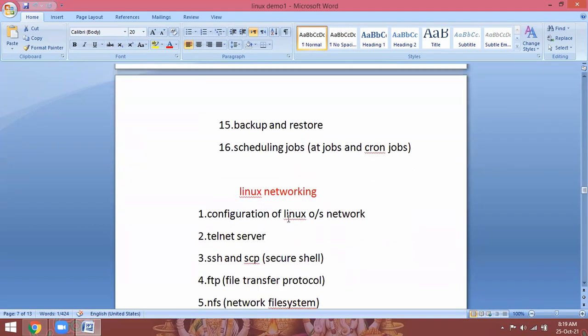Next, these are regular tasks in any environment: backup and restore. What are the backup tools in Linux? How to take backups of files and directories? How to copy the data from one disk to another disk?